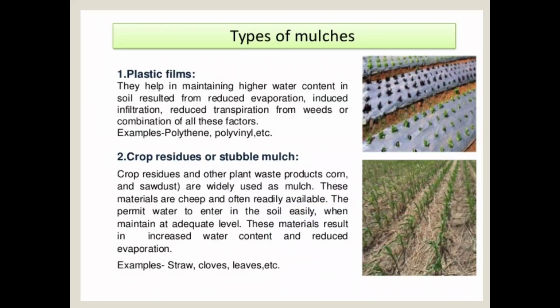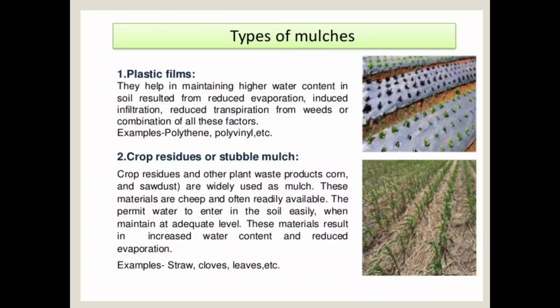This plastic film helps to maintain a higher water content in the soil. That means the maximum water is stored in the soil. It also reduces the rate of evaporation, increases the infiltration rate of water into the soil, and reduces transpiration from the aerial parts of the plant, as well as being useful through all the combined factors. Examples of plastic film are polythene or polyvinyl.